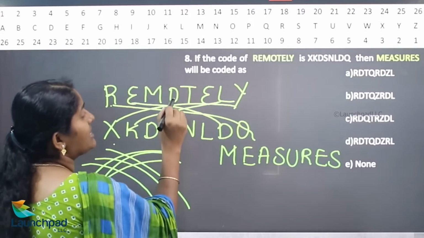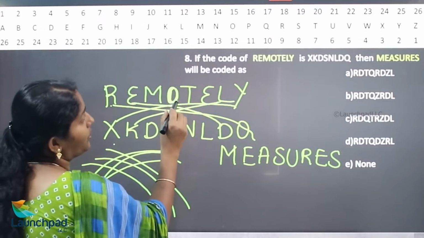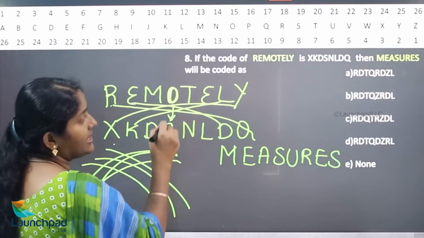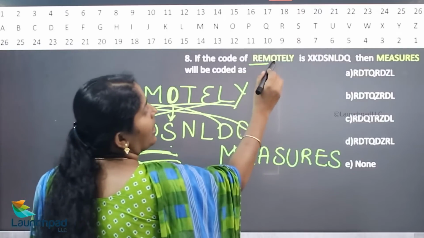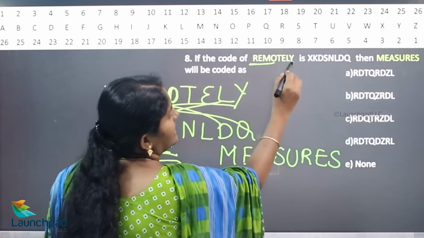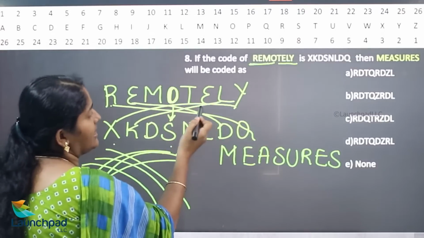So what is the previous letter of O here? Here they are taking S. Remotely, R-E-M, 3 letters, sorry, R-E-O-T-E-L-Y, split.